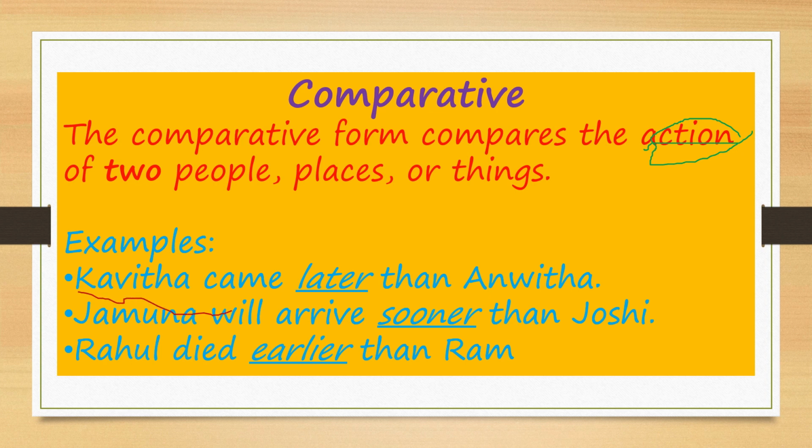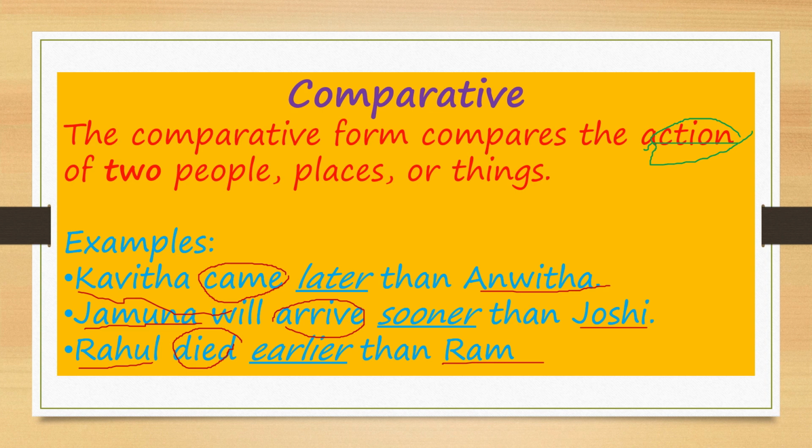Here, Jamuna will arrive sooner than Joshi. Jamuna and Joshi. We are comparing these two persons' actions only, not the person's quality. No, actions only. Rahul died earlier than Ram. We are comparing two persons' death, Rahul and Ram. That's why we use than: earlier, sooner, later.